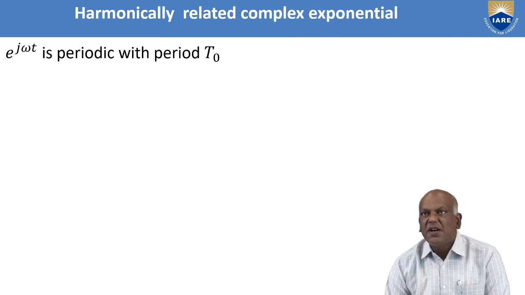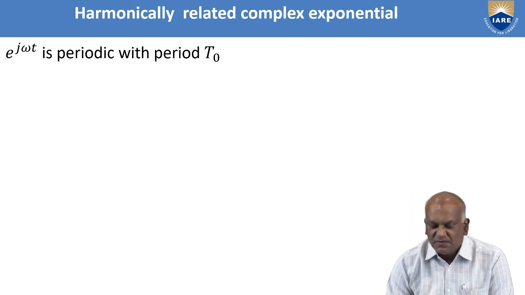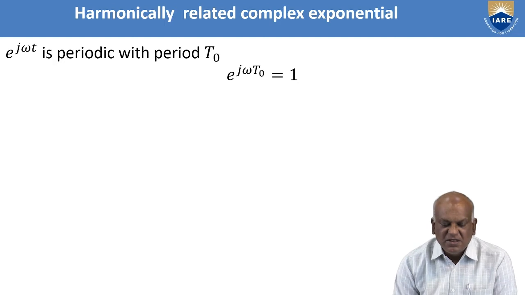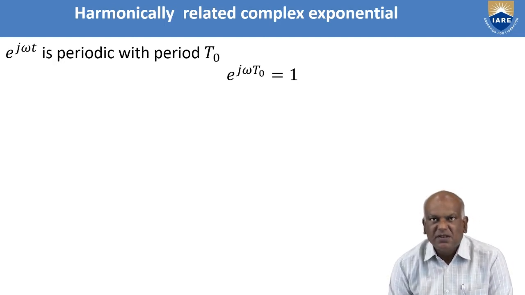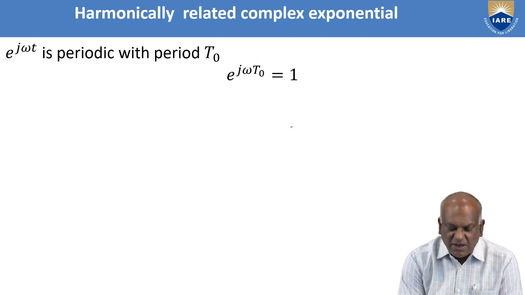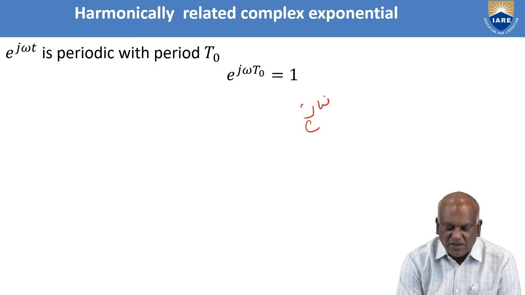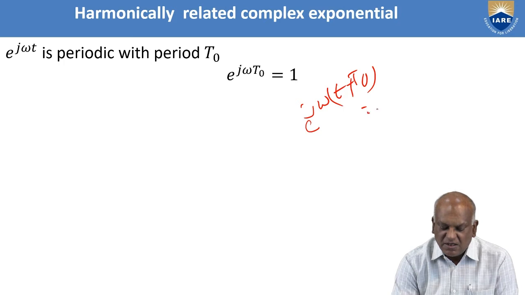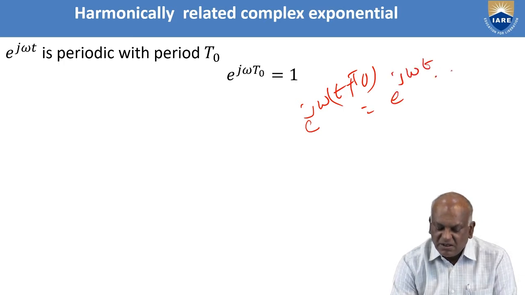Next, consider harmonically related complex exponential signals. You know that e power j omega t is a periodic signal. When it is periodic, it satisfies the periodic condition. So I write e power j omega (t plus t naught) as e power j omega t times e power j omega t naught.